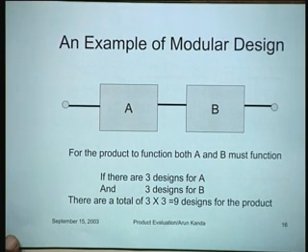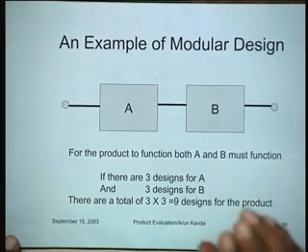How this happens is that for each of the modules, they have the frame module, they have the wheel module and so on. All they have to do is to put together the various modules and generate the size which they want to generate for that particular individual. So this is basically the concept of modular design. Let's look at a small example.